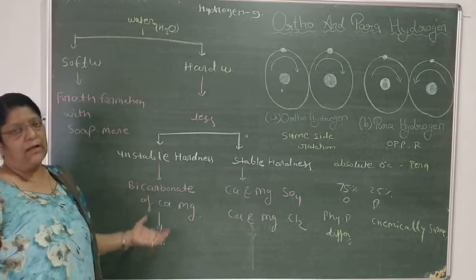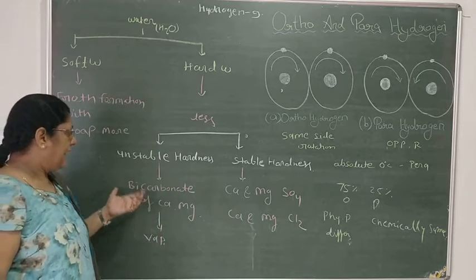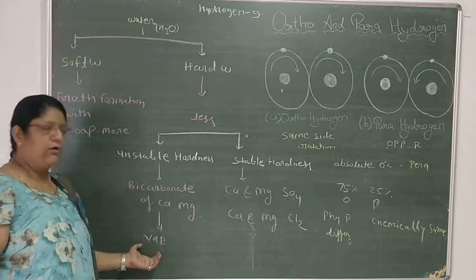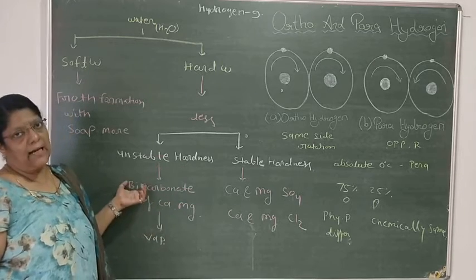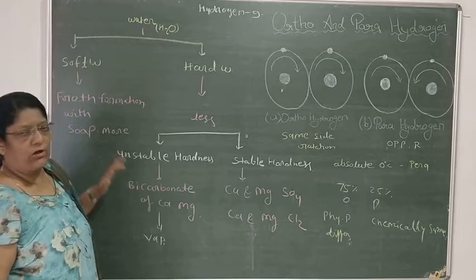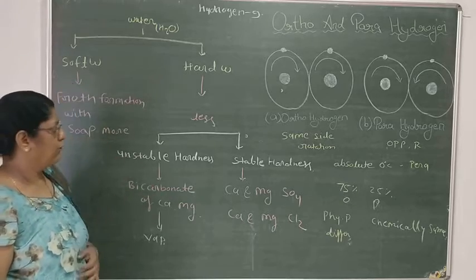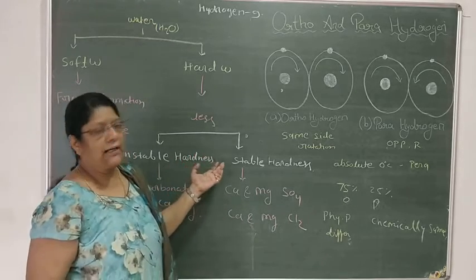Unstable hard water can be purified by heating or by vaporizing. By vaporization, the calcium and magnesium bicarbonate will be removed from the water and the water will be converted into soft water.